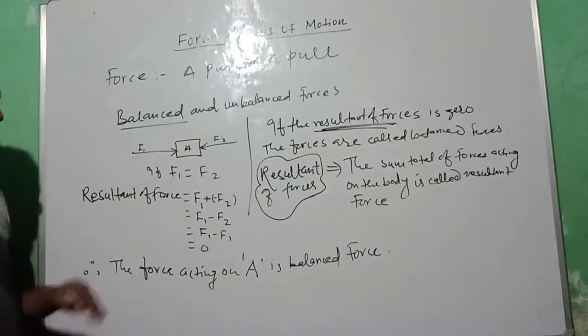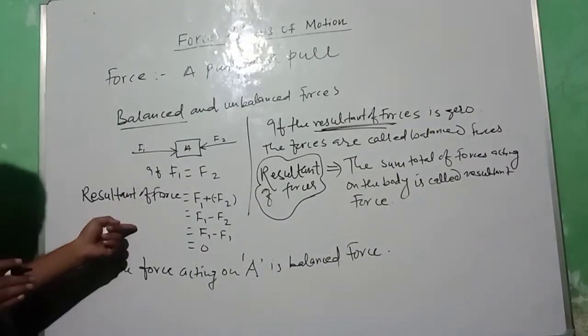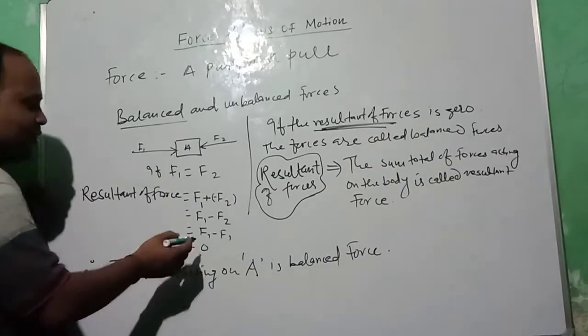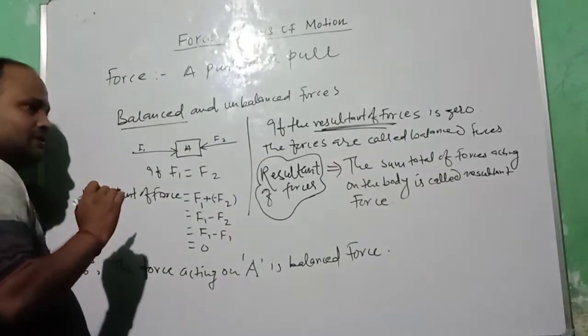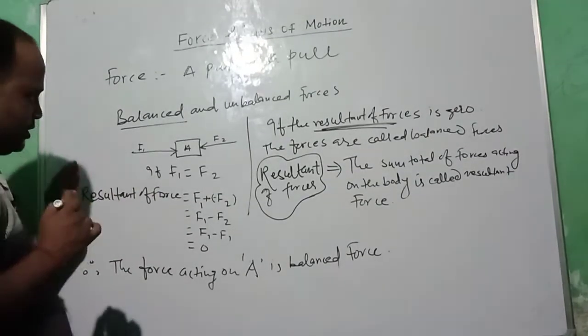So once again I would like to sum up, what do you understand by balanced force? If the resultant of forces acting on a body is equal to 0, then the forces acting there are balanced forces.